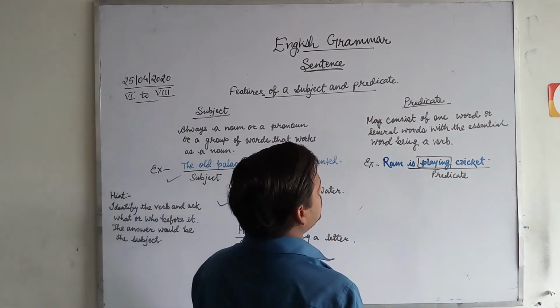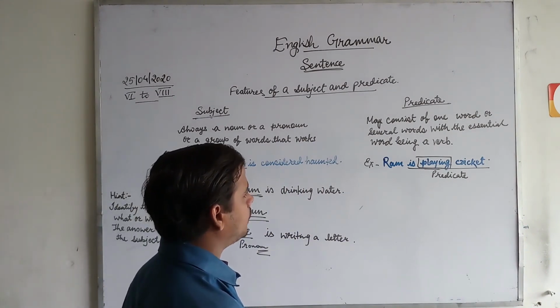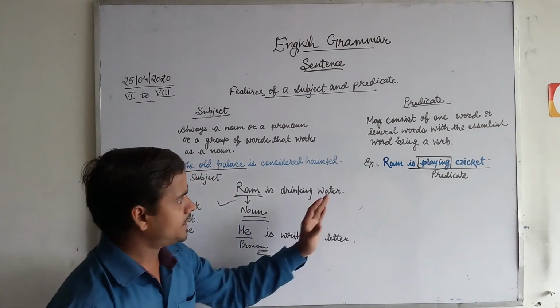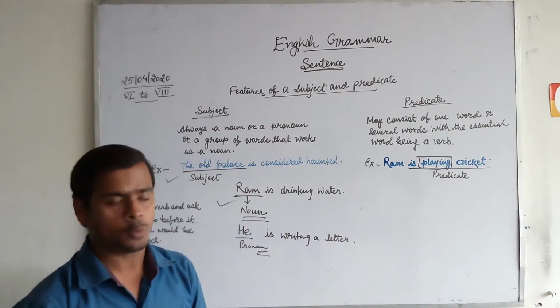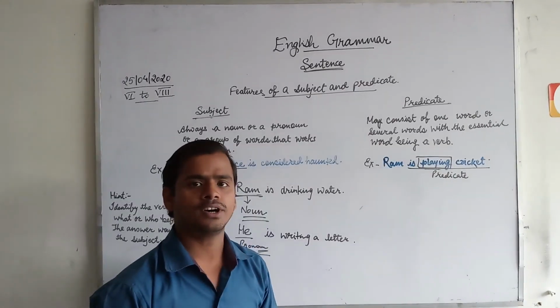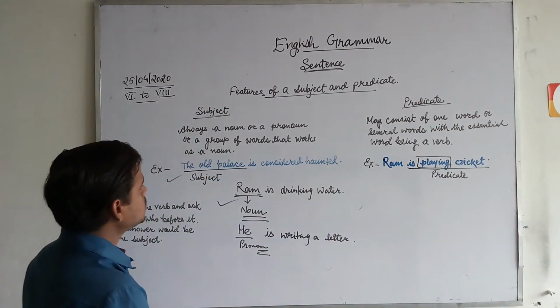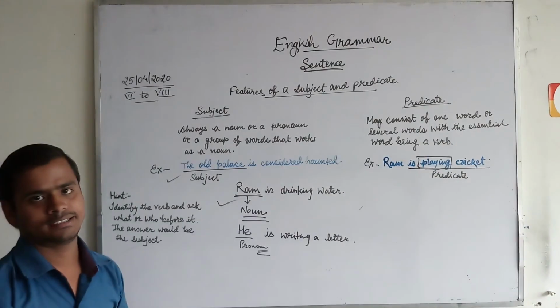Predicate may consist of one word or several words with the essential word being a verb. So, predicate is also the second part of the sentence as we all know. And in predicate we will find a verb also. So now subject and predicate are clear to everyone, I think.